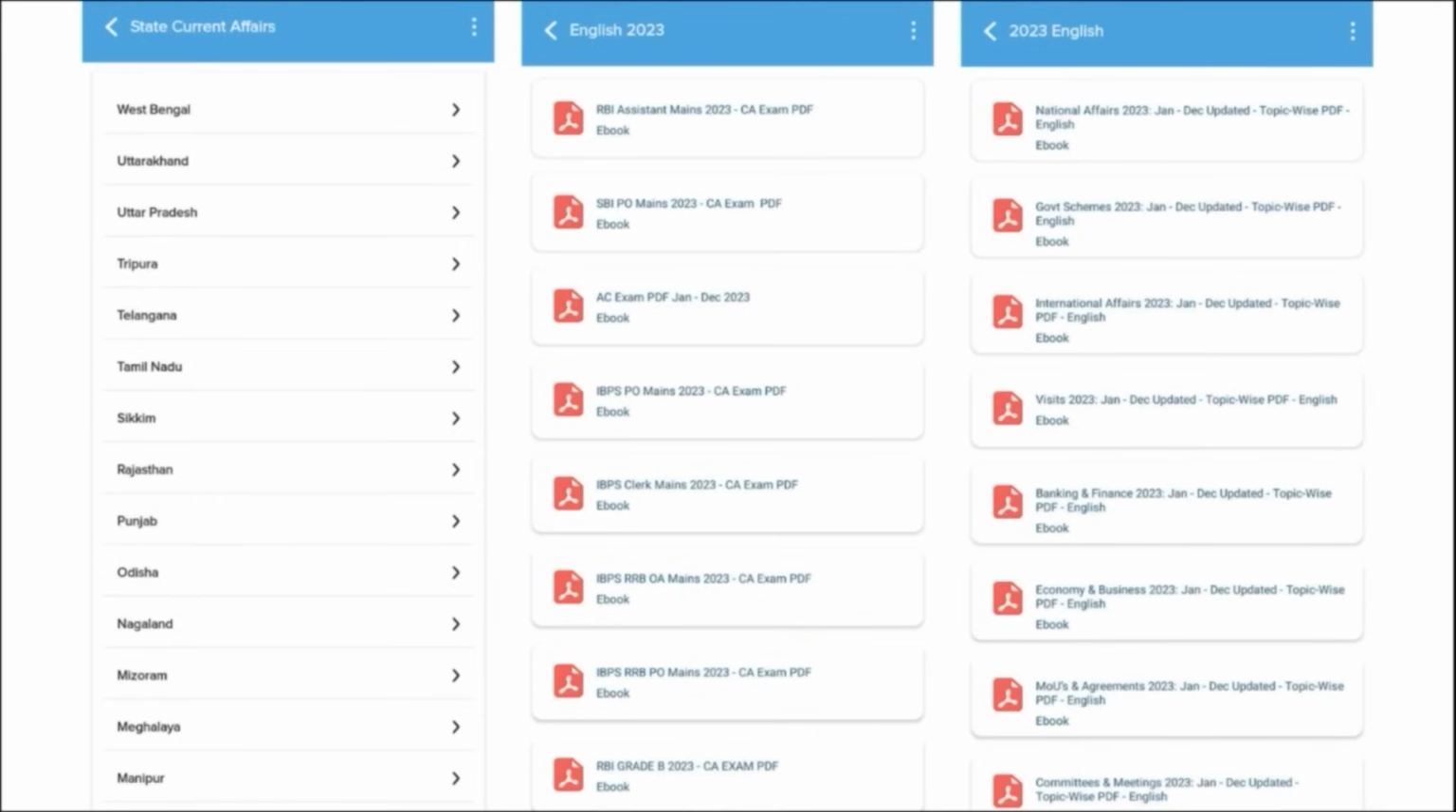Then for the students who are preparing for state exams, they will also benefit here, as we will make sure to provide state-wise current affairs for them. Apart from this, we also make sure to cover the topic-wise current affairs such as national affairs, government schemes, international affairs, banking and finance, economy and businesses, as these are the topics from which the examiner definitely asks questions, and these are covered on a monthly basis.